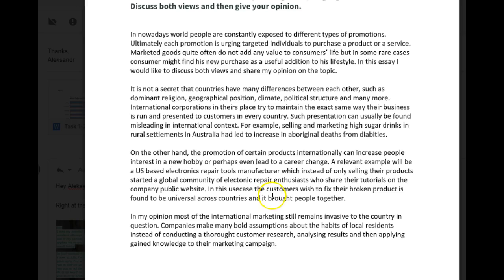I don't understand. "In this something, the customers wish to fix their product is found to be universal across countries and it brought people together." Yeah, but where is the marketing aspect of this? Okay, great. Globalization and technologies brought people together, but you're not really focusing again on the topic, on the issue, and the fact that this global marketing, this international marketing, spreads ideas, language, culture, and it's an economical way of doing so. So I didn't get any of that from this particular paragraph.